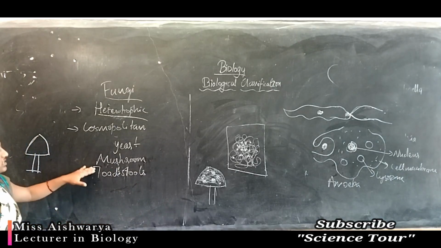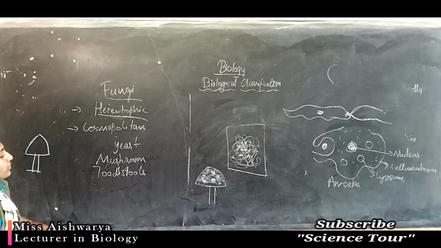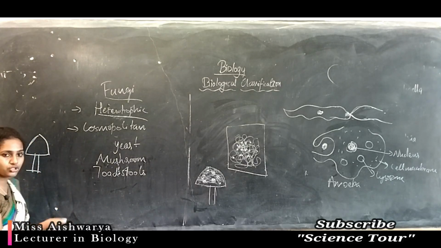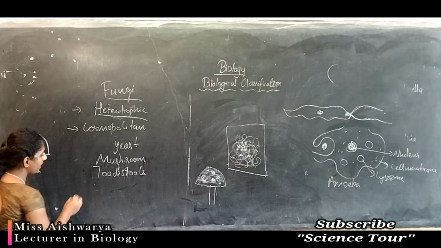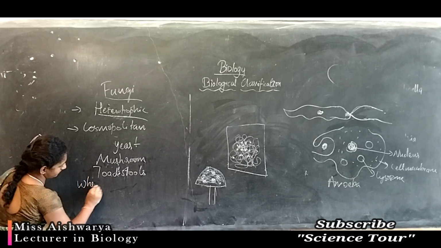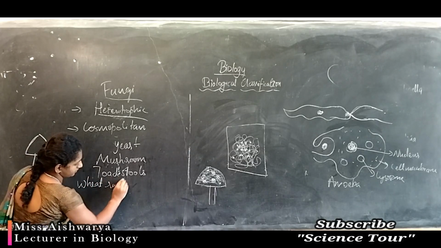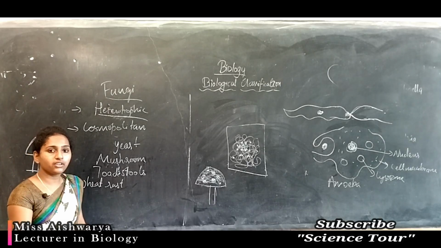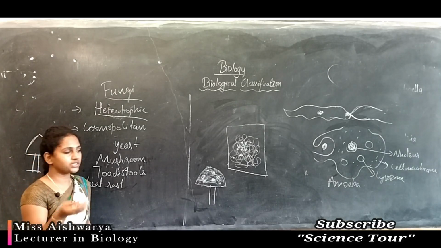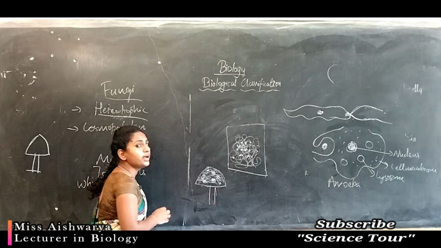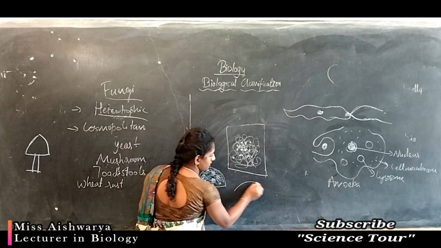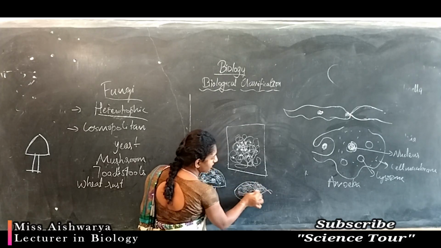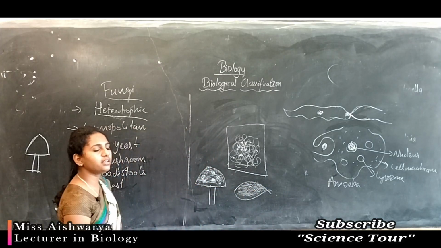Various mushrooms are edible and a few fungi cause diseases, like wheat rust. Even on some leaves, like a mango leaf or the Ixora leaf, you can find a black powdery covering on the surface. That is nothing but a fungus.